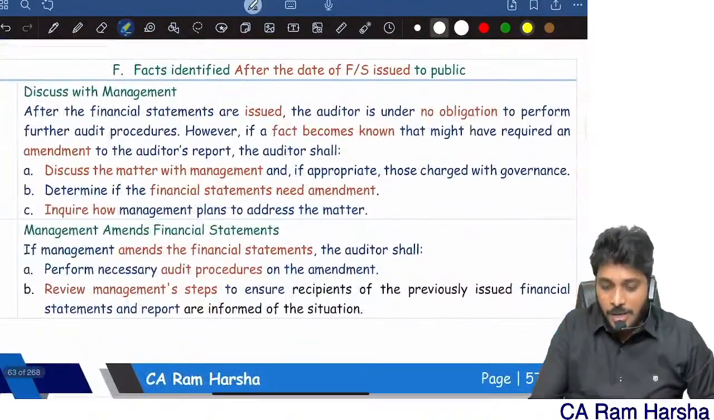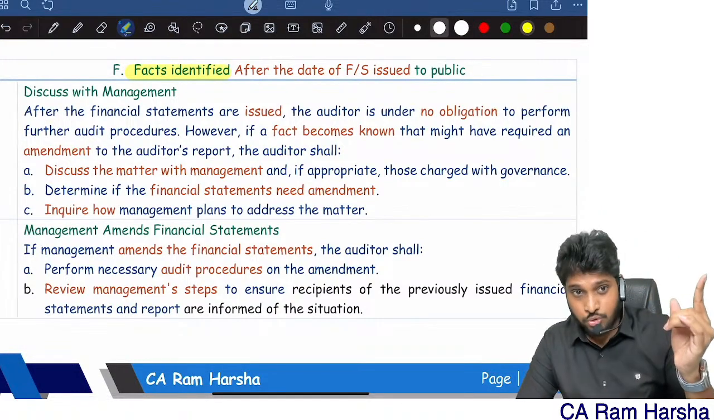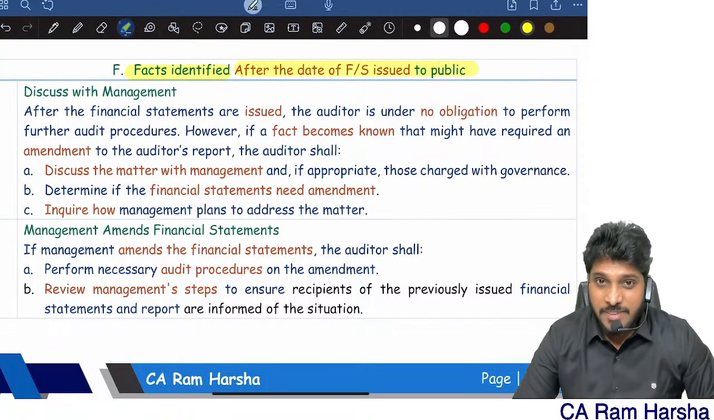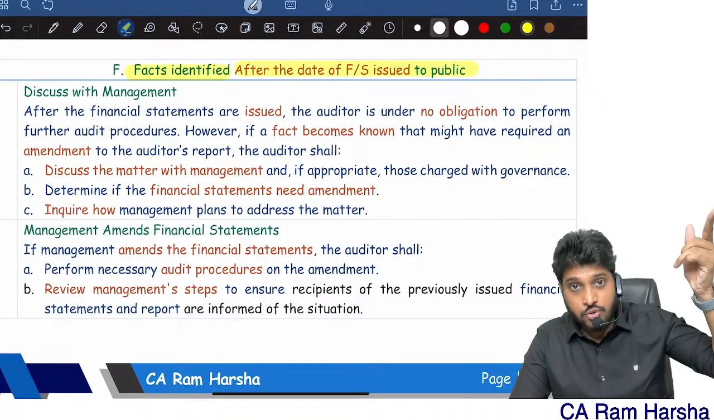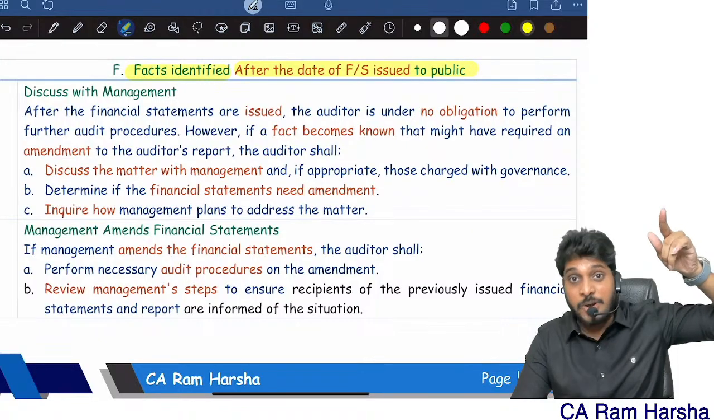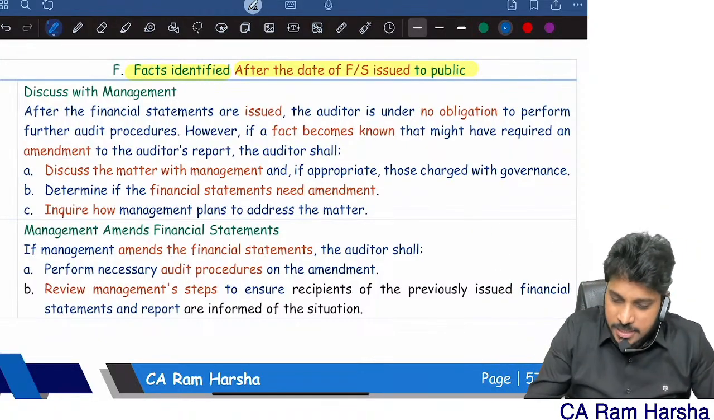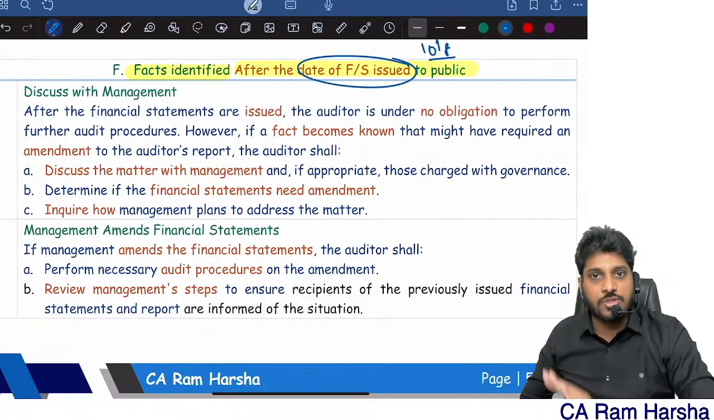Sometimes you get to know about a subsequent event later. Remember, here the subsequent event happened before 10th June only. But after the financials are issued to the public, you got to know that. The event happened before 10th June. You gave the audit report on 10th June. The event happened before 10th June, but you found out after 10th August. 10th August is the date of financial statements issued in our example. After 10th August, you got to know this.